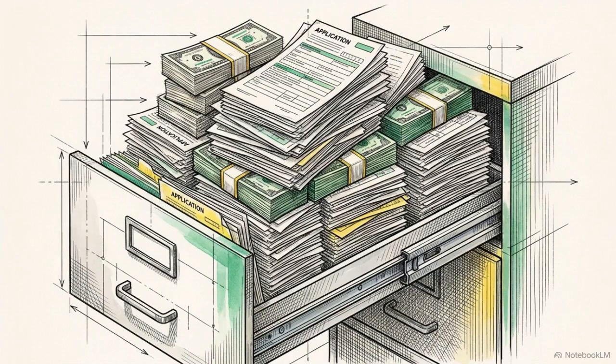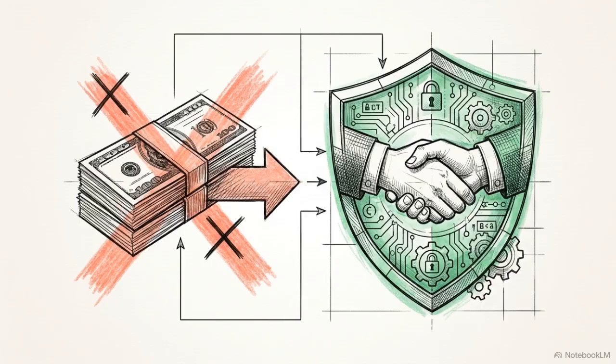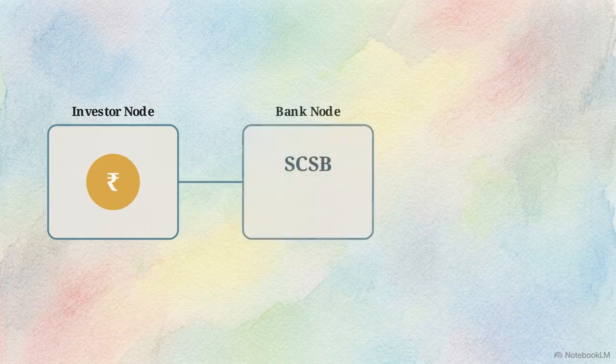When an investor applies, no actual capital is transferred to the issuer. Instead, the investor's bank acts as a verified node in the network. The application simply instructs the bank to freeze the required funds. The capital remains entirely within the investor's own checking or savings account, generating zero settlement risk in transit. The system waits until the allocation matrix and final price are locked.